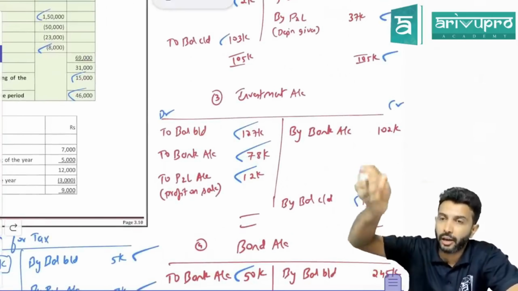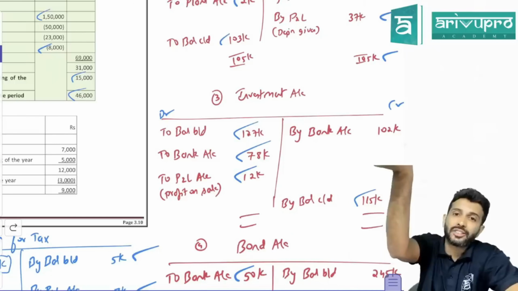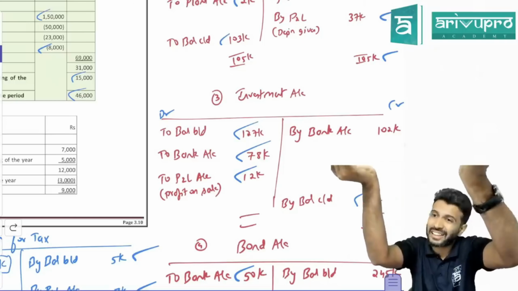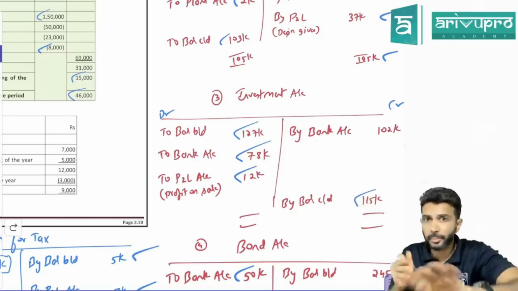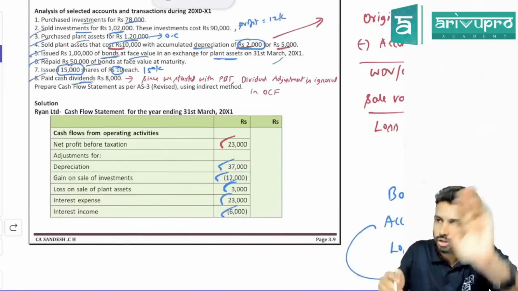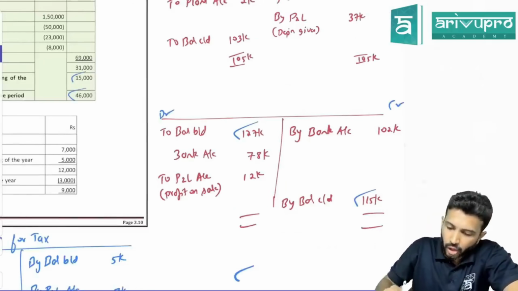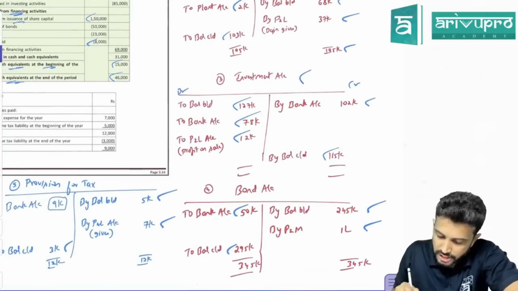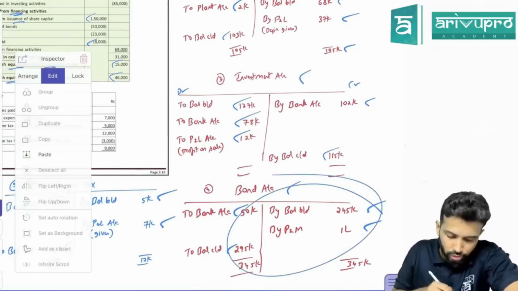Profit has gone to P&L. Due to this, P&L balance has increased. So operating cash flow also has increased. That means what we have to do? Reduce it because it is investing activity. That reduction is already done here. Minus 12,000 we already did. So no need to do it again. Okay, next ledger. This is also closed. Next is bond account. So everything ticked off here also.